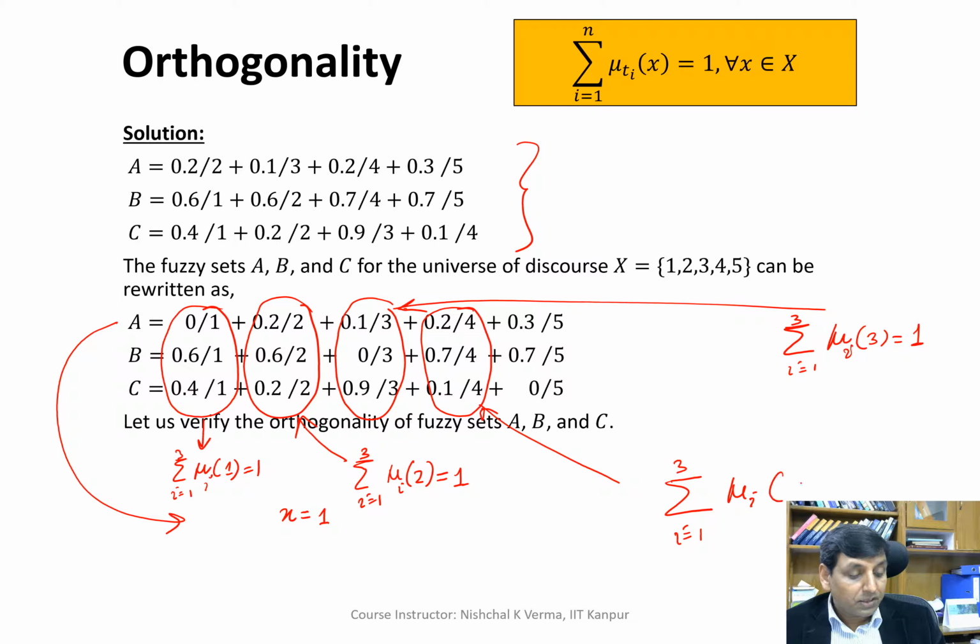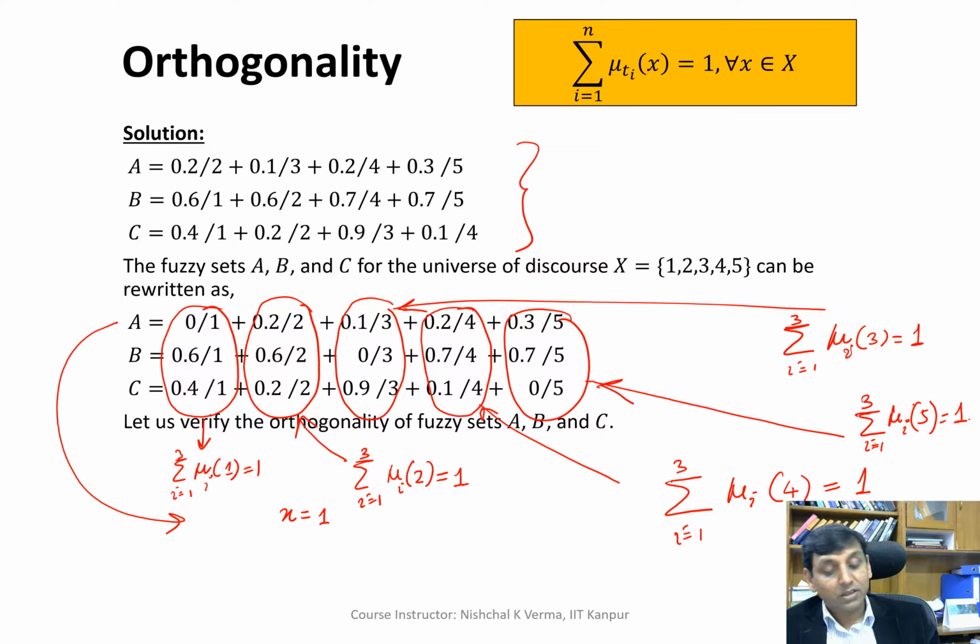So mu I of 4, again you see 0.2, 0.7 and 0.1, both are going to give us 1. Similarly here also, the summation over I equal to 1, 2, 3 of mu I of 5 is again going to give us 1.